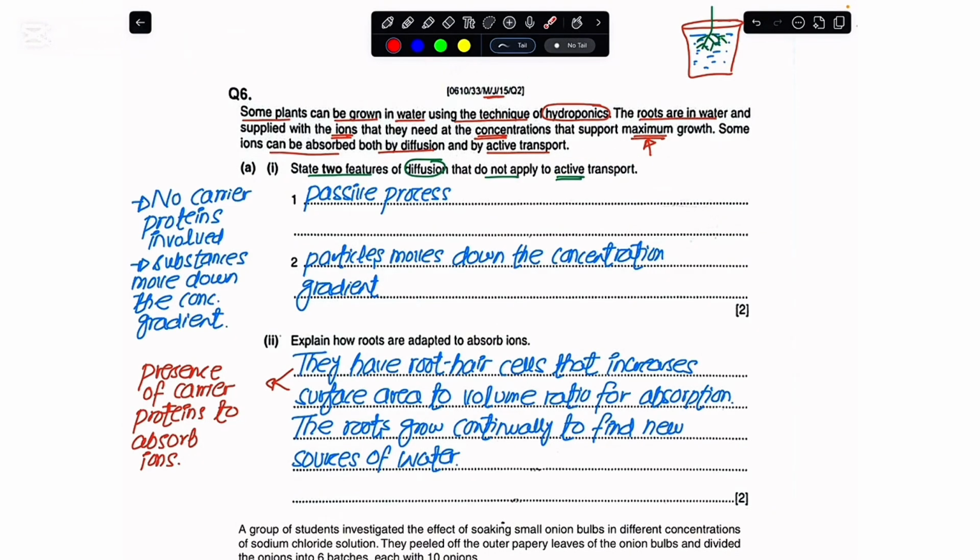So I have written 4 points. You can write any two. You would write in terms of diffusion that this is a passive process, and the particles move down the concentration gradient. If you forget these 2 points, you would say that for diffusion, no carrier proteins are required or involved, and the substances move down the concentration gradient.